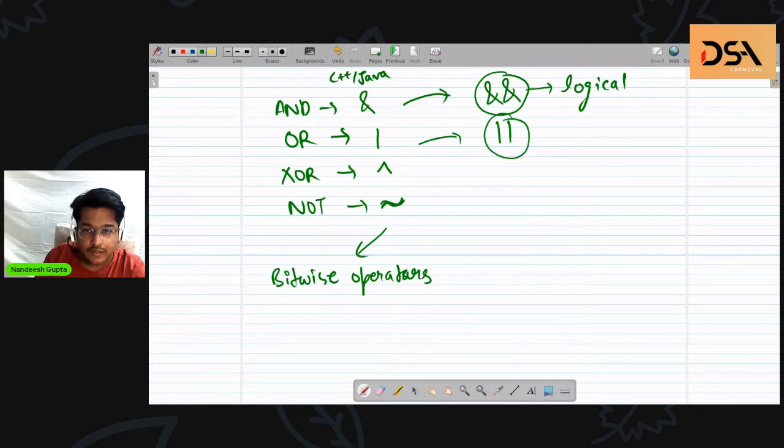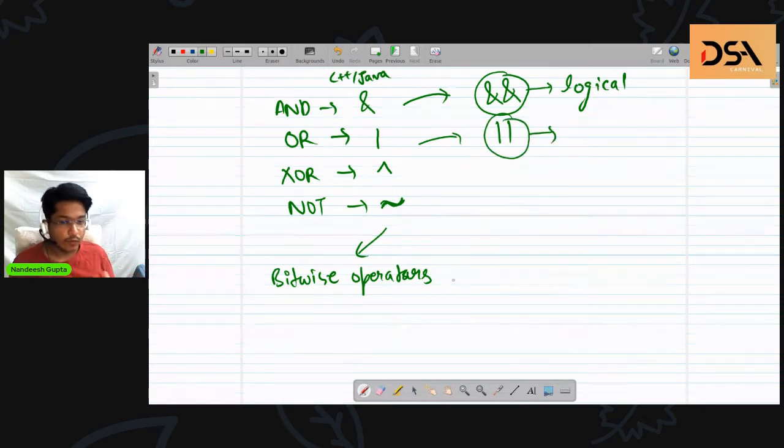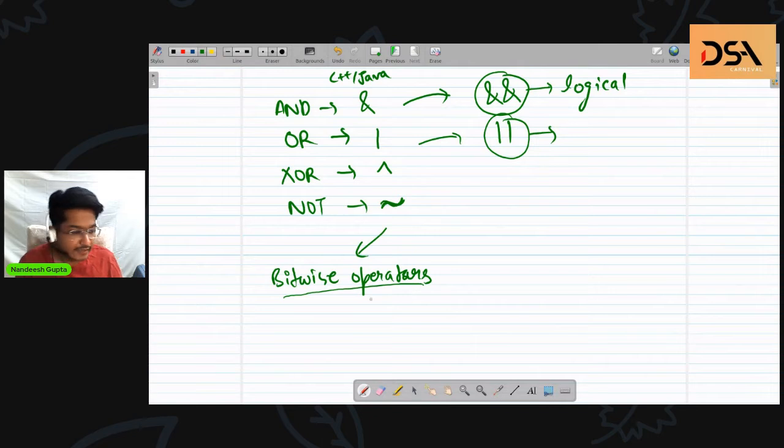A logical operator doesn't apply bit by bit, but it applies on the whole value. Whereas what we are learning today is bitwise operators. These apply their particular operation, as I showed you on the previous page, bit by bit.